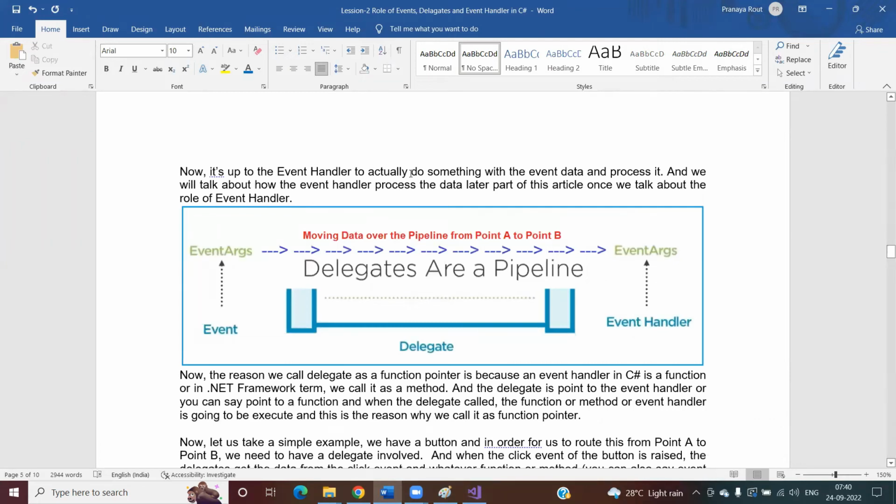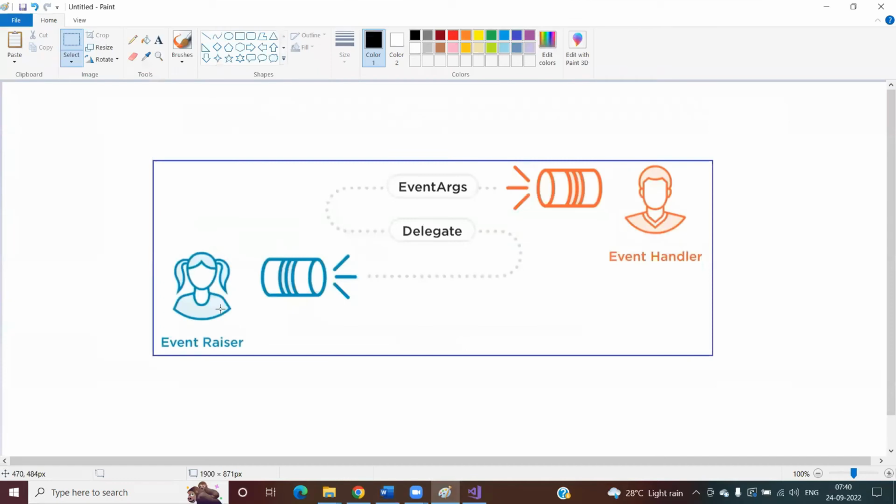Now it's up to the event handler. Once you send the data to the event handler, what he wants to do with the event data is his responsibility. Whether he wants to update the UI or update the database, that is the responsibility of the event handler. Once we discuss the role and responsibility of the event handler, you will get better clarity.